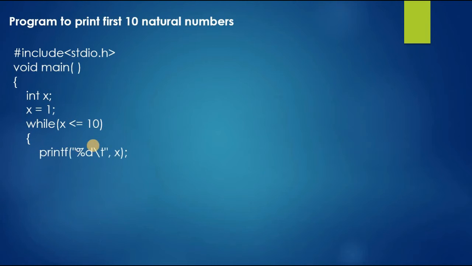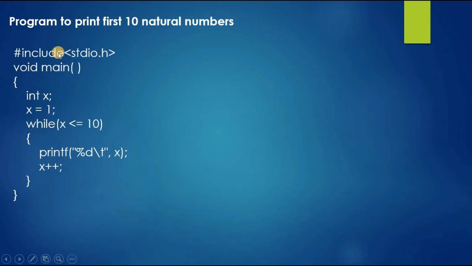Then we declared a printf statement inside the loop, and in the printf statement we write %d\t comma x. We are going to print the value of x here. Then we declared an increment operator, that is incrementing variable x, x plus plus. Then we closed our while loop by closing the curly bracket here. Then we closed our main function.